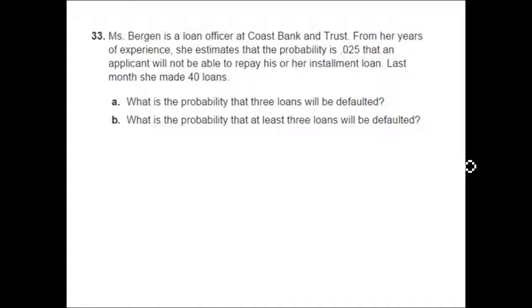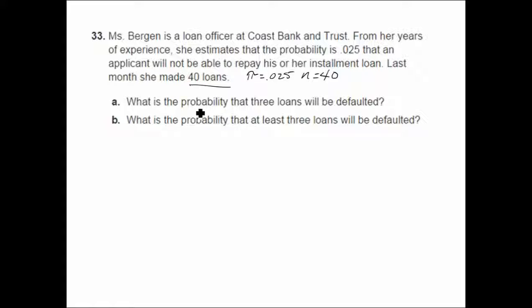Miss Bergen is a loan officer at Coast Bank and Trust. From her years of experience, she estimates that the probability is 0.025 that an applicant will not be able to repay his or her installment loan. Last month, she made 40 loans. We've got a binomial probability. Because the distribution is discrete, we have a constant probability of success. That is, each and every applicant has a 2.5% chance of defaulting on the loan. There is a known number of trials, 40.